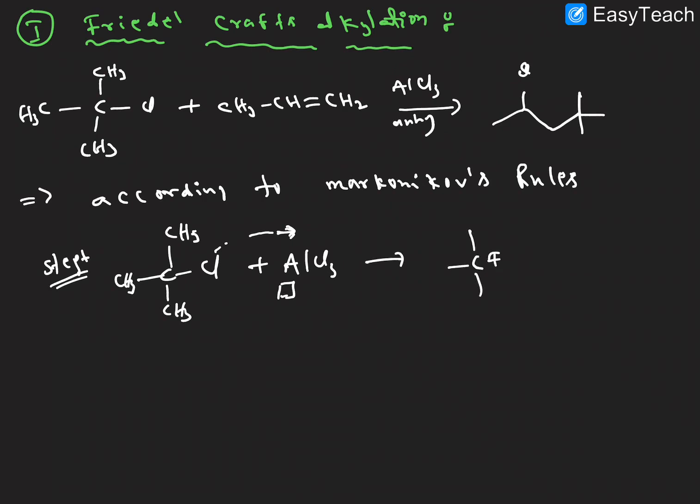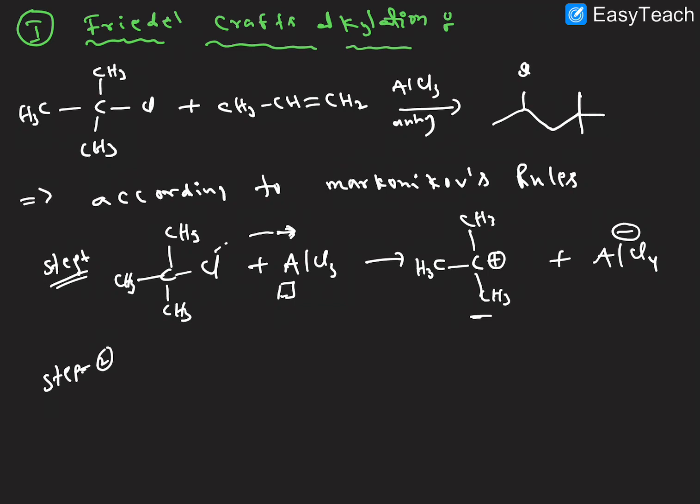So here we are forming the electrophile, CH3 plus, and AlCl4 minus is forming. This is addition taking place.